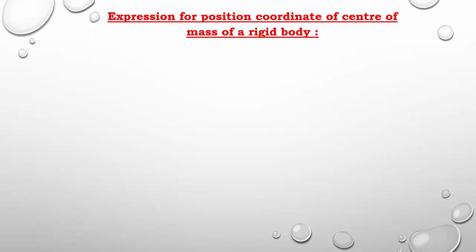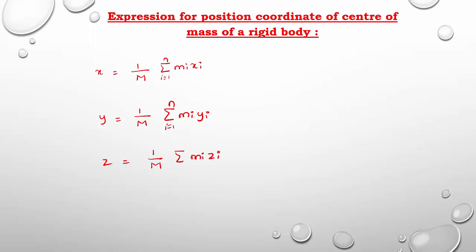You can observe here, for the x-axis, 1 by M summation of Mi xi, where i equals 1 to n. Similarly for the y-axis, how to write the expression? 1 by M summation of Mi yi, where i equals 1 to n. Similarly for the z-axis we can write 1 by M. Remember, capital M indicates the total mass of the system. So Mi zi, where i equals 1 to n.